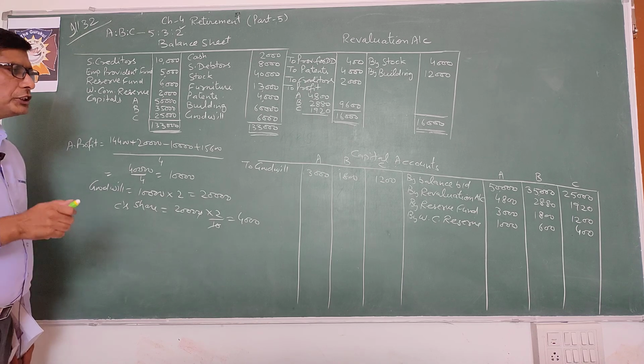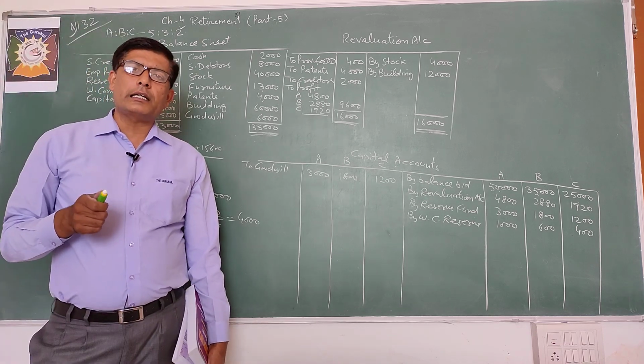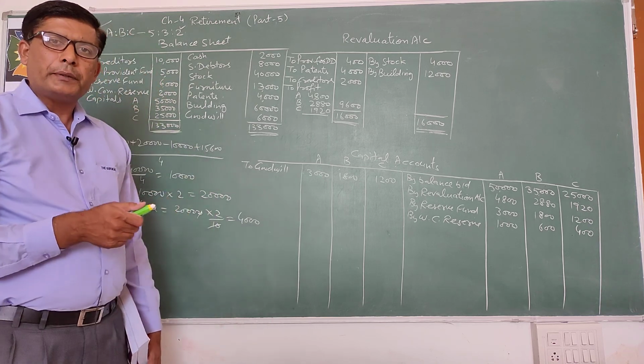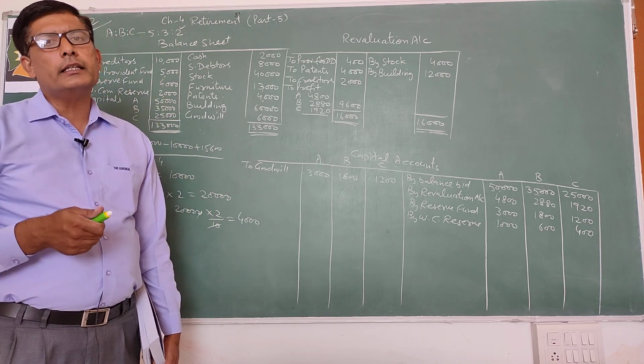And journal entry for goodwill at the time of retirement of a partner is debit the remaining partner in gaining ratio and credit the retiring partners.